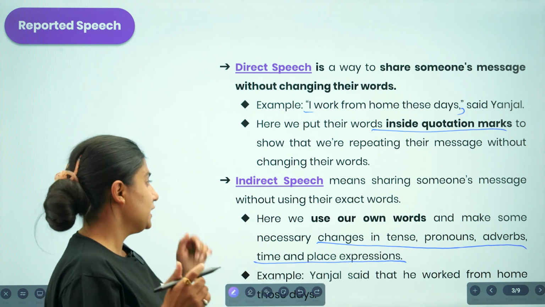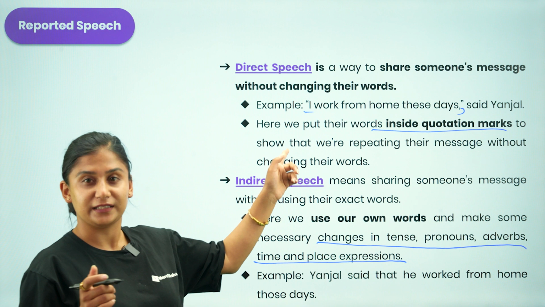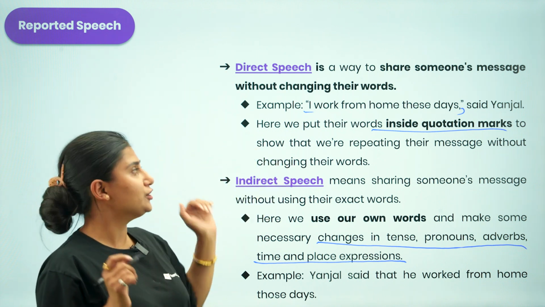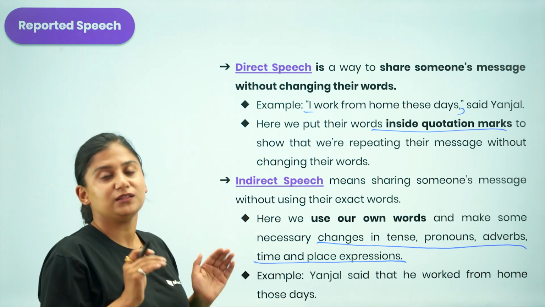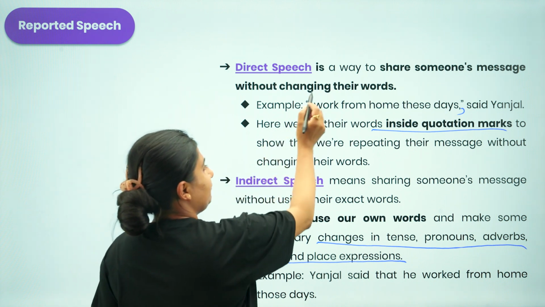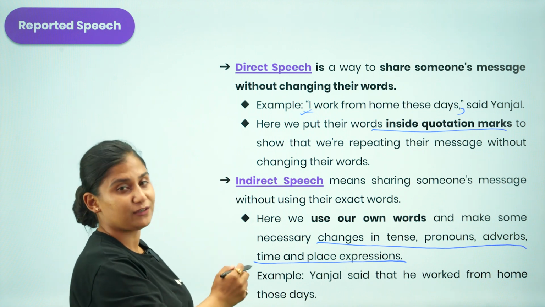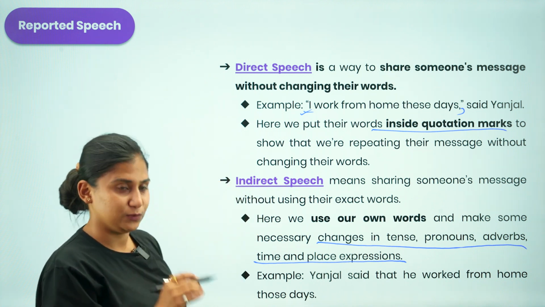For example, in the direct speech, I had presented you an example of what Yanjal said. In the direct speech, Yanjal said, "I work from home these days." If I am to present it in a direct form, I'll be presenting it in quotation marks as well. But if I have to present this idea in an indirect form, then I'll be bringing changes in the tenses as well.